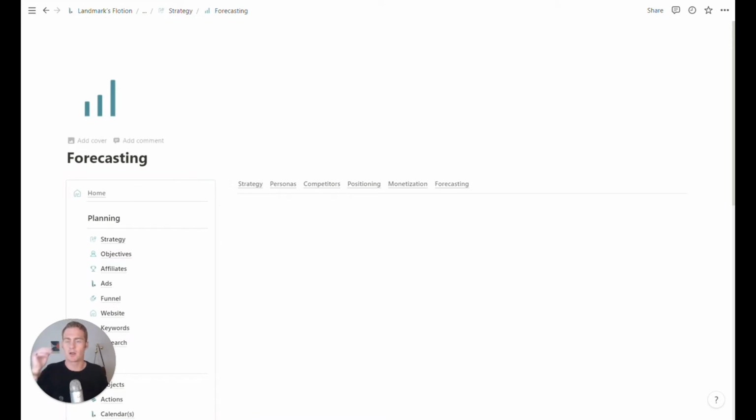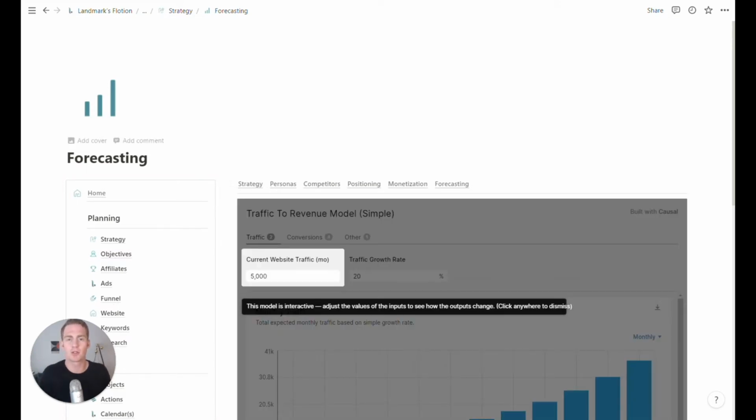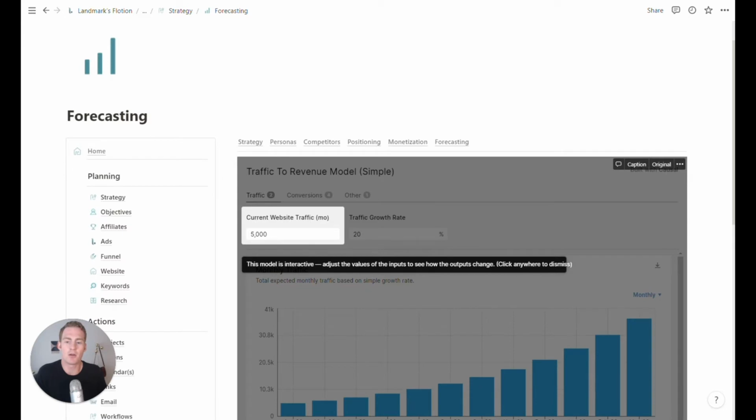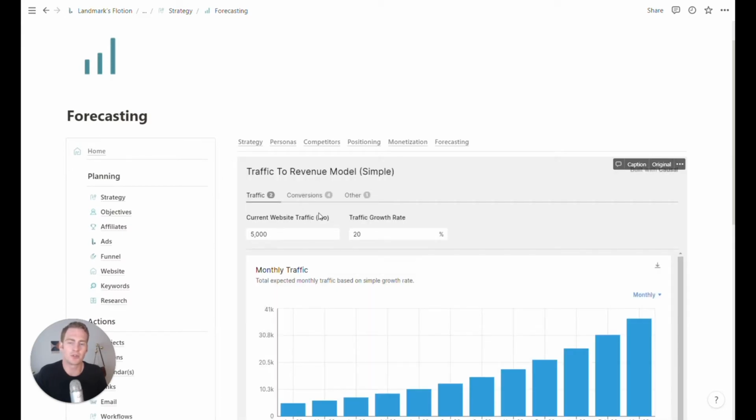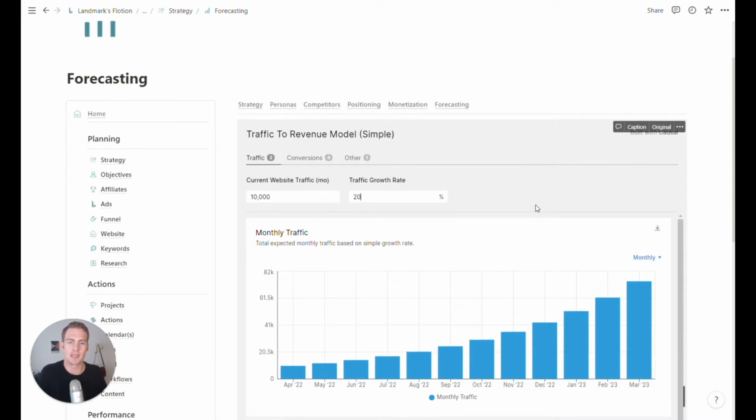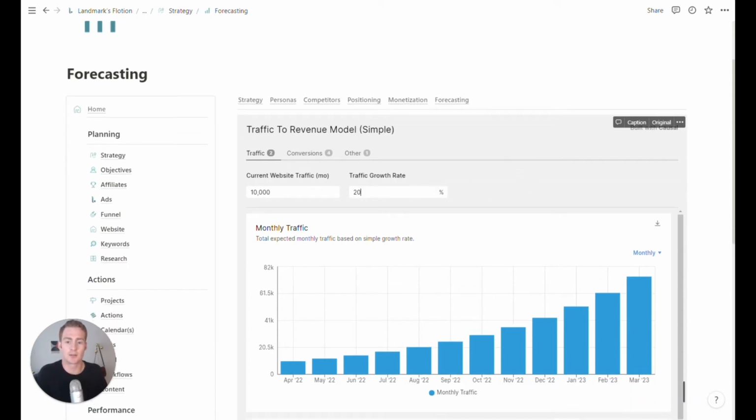So if I wanted to join AdThrive and the threshold was 100,000 page views, maybe instead of traffic, I might just think of this as page views. So maybe I'm at 10,000 currently, and the current growth rate is 20%. I can see that that's not going to get me there, at least in the next year. And I might just project that further.